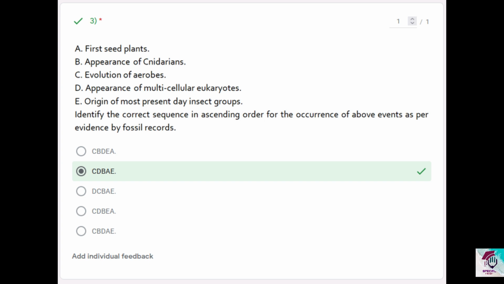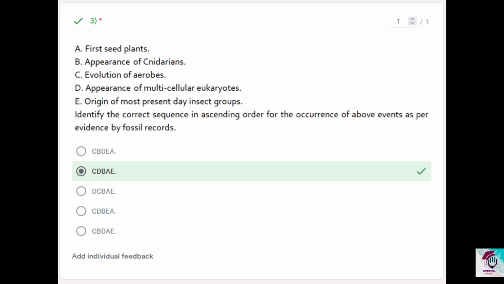This is according to the resource book. So that way option E is the last. But if we mention insect groups in common, remember that certain arthropods were there at the early stages of the Paleozoic era too, and they colonized land along with the early plants, algae, fungi and all. So the correct answer is 2.